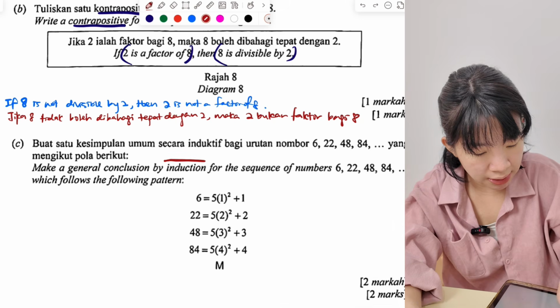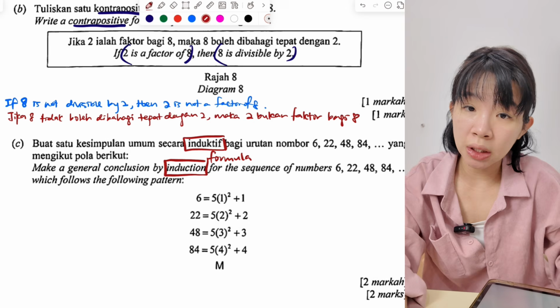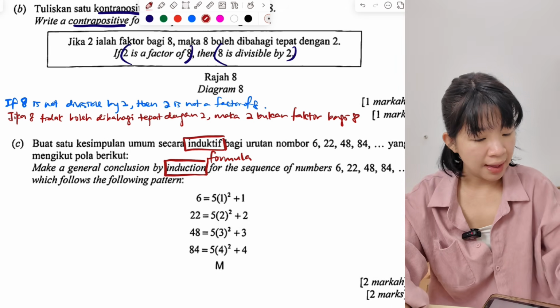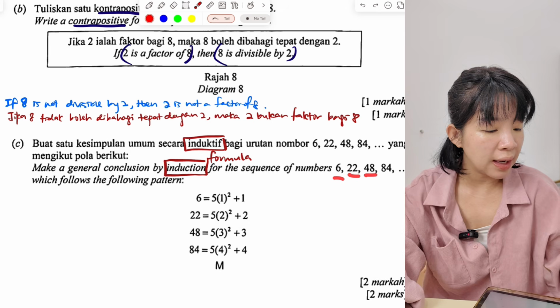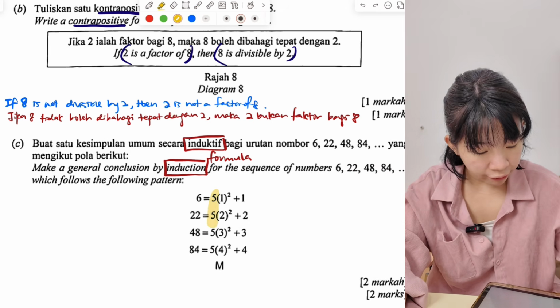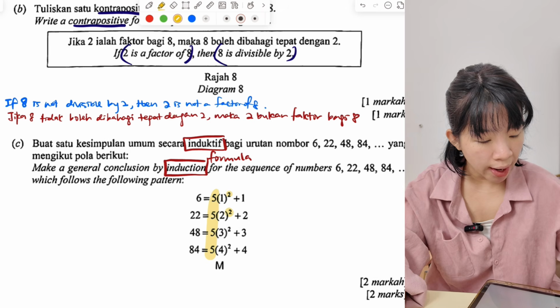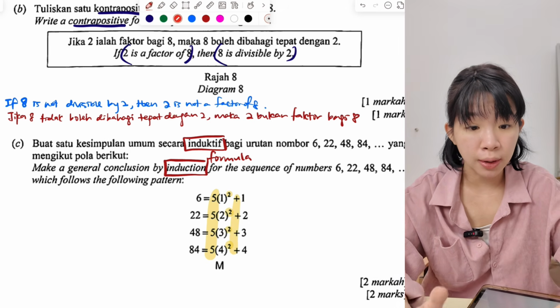Okay, this word is important. When you see induction, inductive, meaning we need to form a formula. So the answer must have n. Okay, look at what is given. So if we want to get this sequence 6, 22, 48, 84, every time you see the pattern, we see 5 every single time. I see square, I see plus. So all this is definitely in the formula because it's repeating.